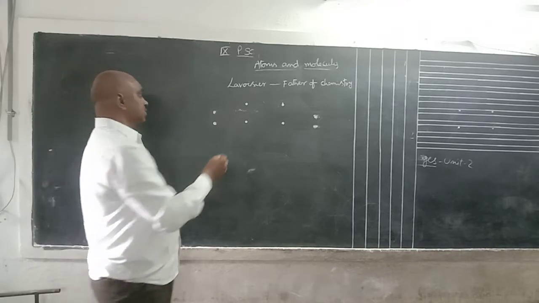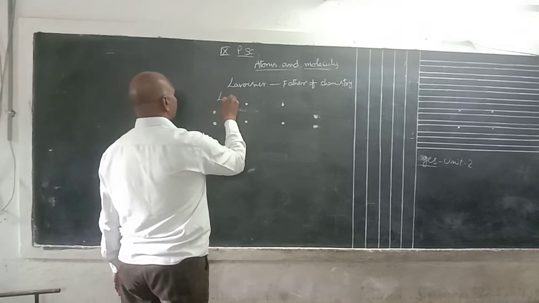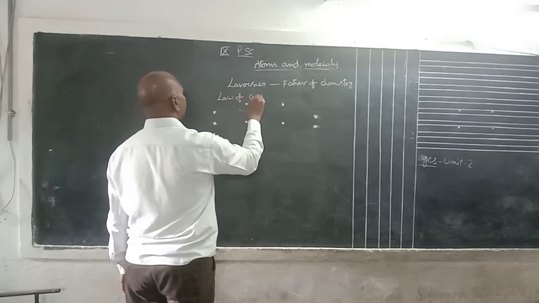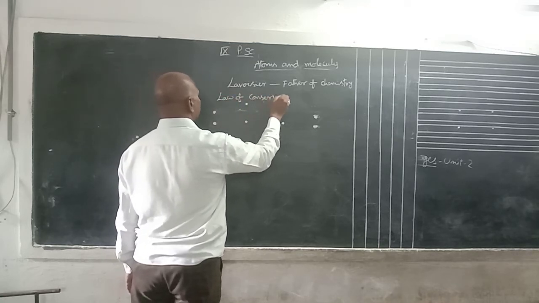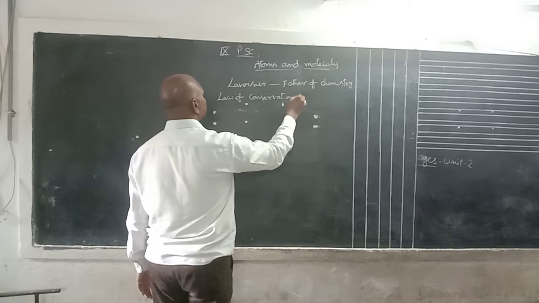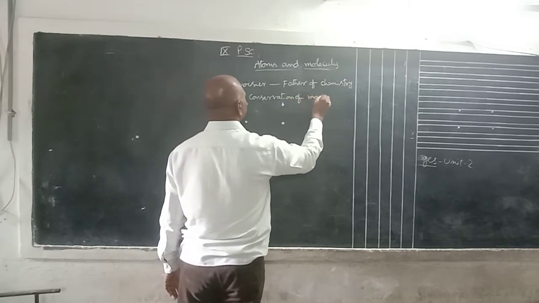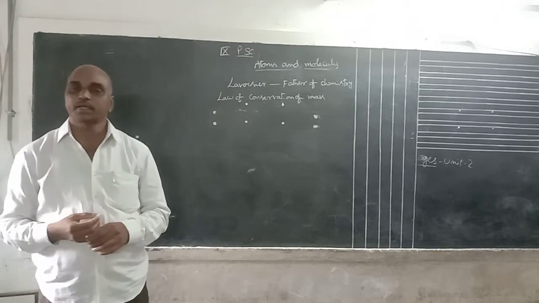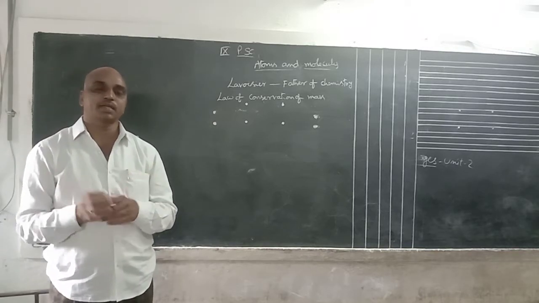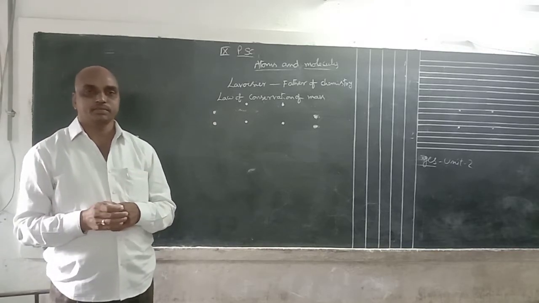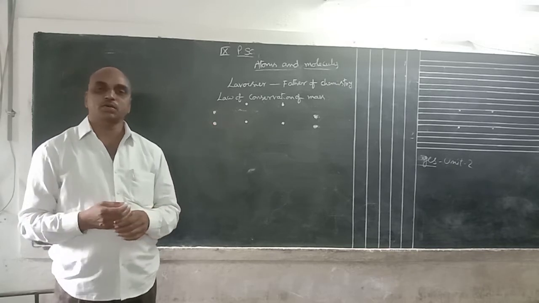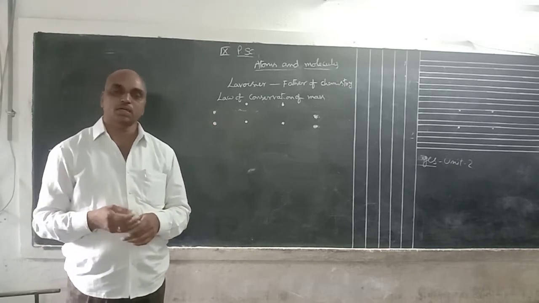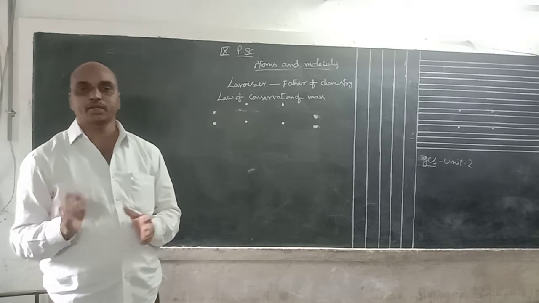What he explains is the law of conservation of mass. During a chemical reaction in a closed container, he explained that the total mass of the reactants and the total mass of the products are both equal.